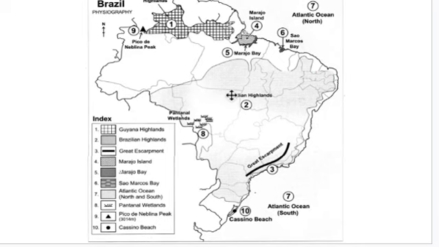If you see, the Guiana Highlands are in the north, clear, and the Brazilian Highlands, you can see. The Brazilian Highland is also called the Brazilian Shield. So this whole region is the Guiana Highlands, and this whole region, okay, is the Brazilian Highlands. A major part of the country is covered by highlands only.